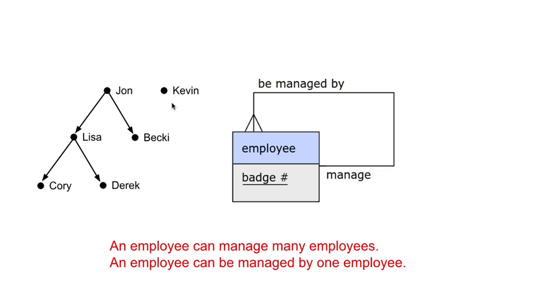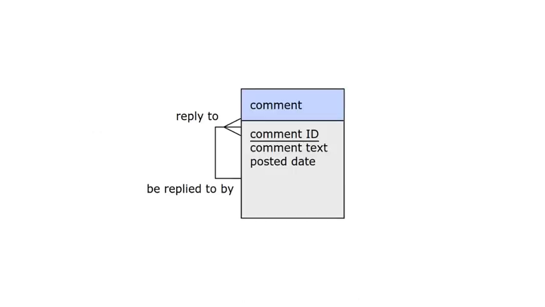Can we think of other applications of a one-many reflexive relationship? How about a comment tree? Here, a comment can reply to one other comment as context, and it can be replied to by many other comments. Really, just about anything you can imagine with a pattern like a tree, a hierarchy, taxonomy, or a fractal can be modeled this way.